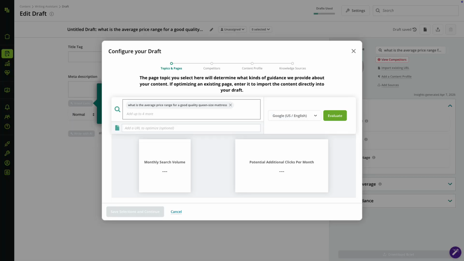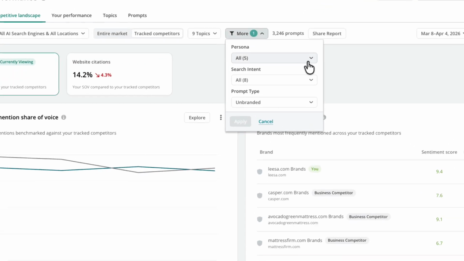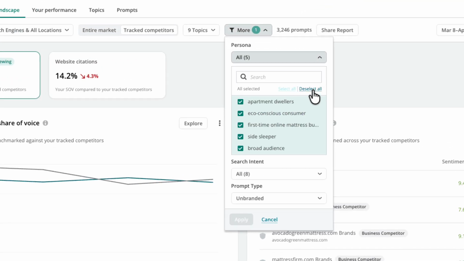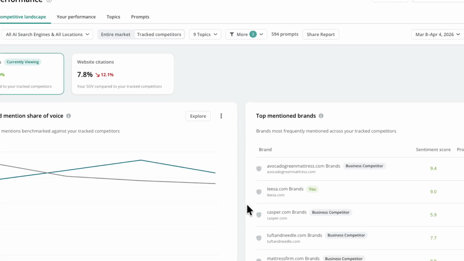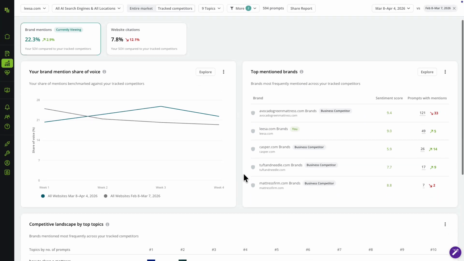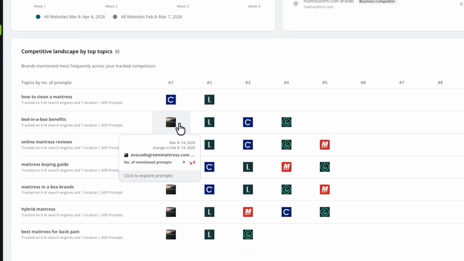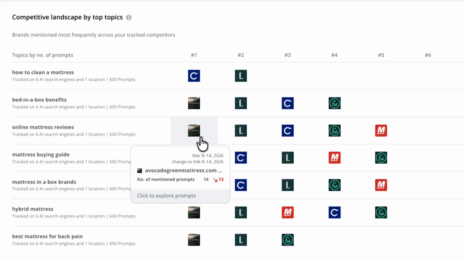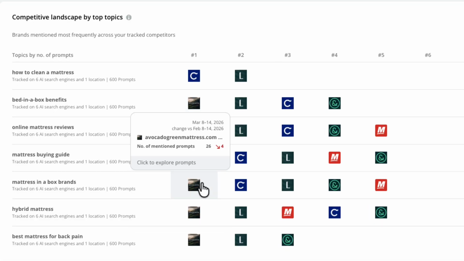And here's a move worth making before calling this analysis done. She applies a persona filter. The competitive landscape can look very different depending on which audience you're analyzing. A competitor that lags overall might actually dominate for a specific persona she cares about. Same view, different audience, and the competitive picture shifts.